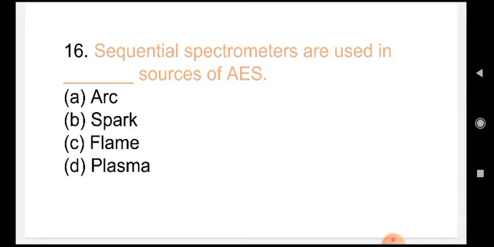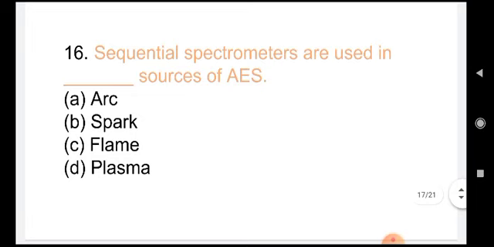Sequential spectrometers are used in dash sources of AES. Sequential means each and every element is measured one after the other in sequence. First absorption of one metal is obtained, then second metal, then third metal, and so on. So sequentially all the metals are analyzed, and that can be done only in which of these four? Arc, spark, flame, or plasma?